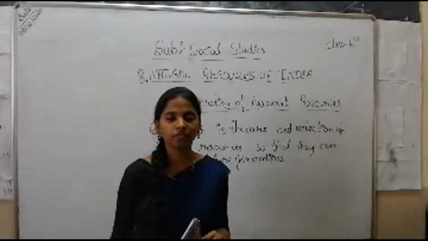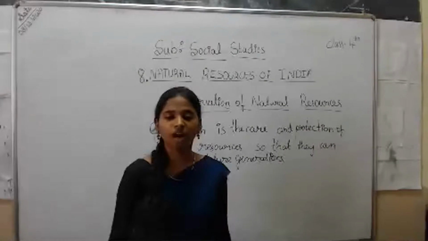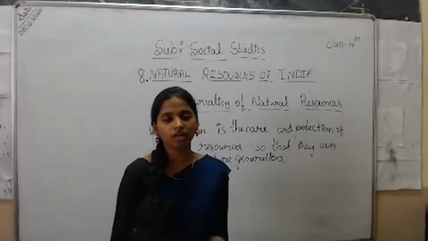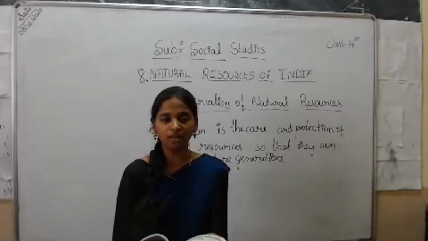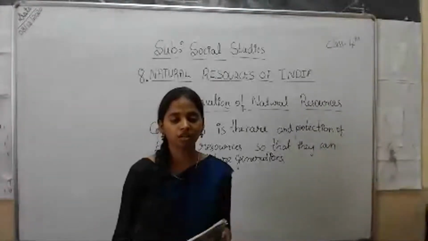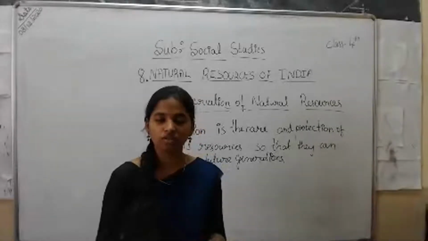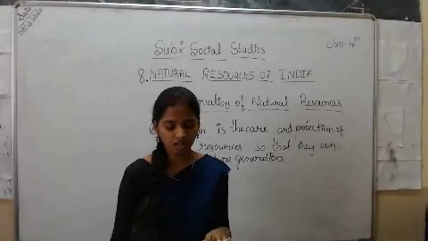If you waste the water daily, we can't get the water. So that is also a renewable resource, but we should use it very wisely and limitedly. That is the conservation of both non-renewable and renewable resources. So we should take equal care of both kinds of natural resources.